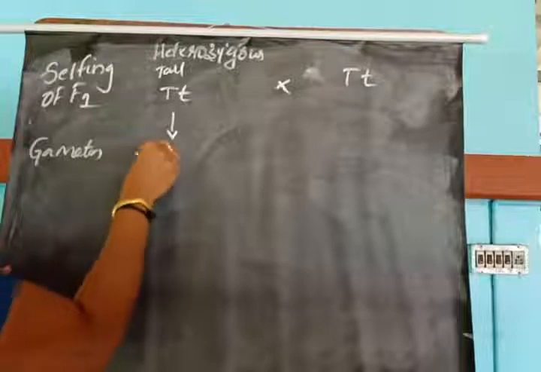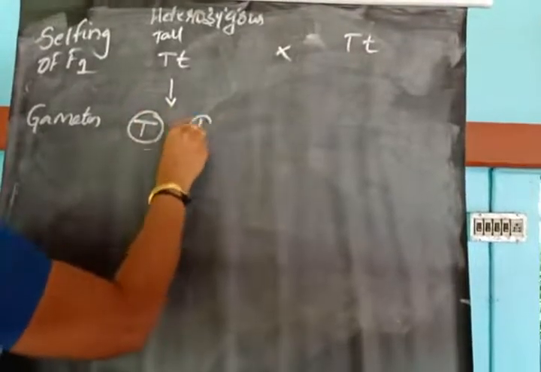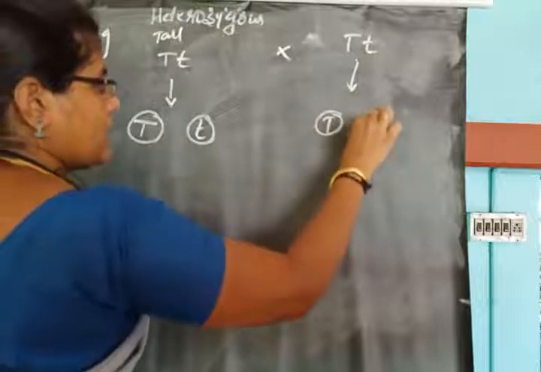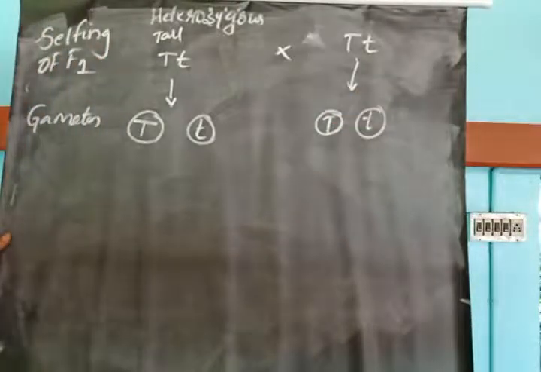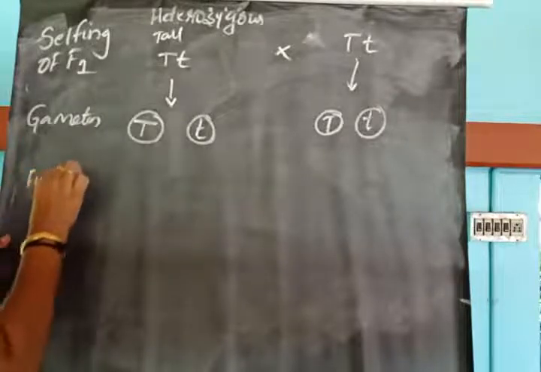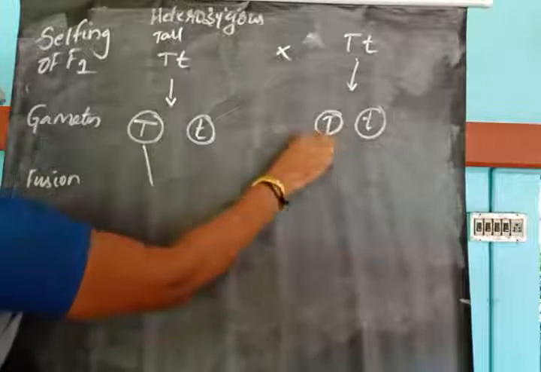So the gametes are capital T and small t. Here also the gametes are capital T and small t. Then fusion will take place.